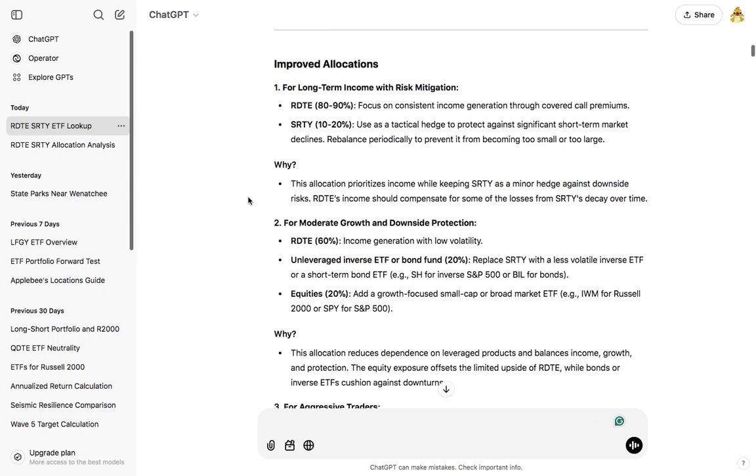For long-term income with risk mitigation, 80 to 90% RDTE would be better than what I proposed, and 10 to 20% SRTY would be a tactical hedge to protect against significant short-term market declines. Rebalance periodically to prevent it from becoming too small or too large. Why? This allocation prioritizes income while keeping SRTY as a minor hedge against downside risk. RDTE's income should compensate for some of the losses from SRTY's decay over time.